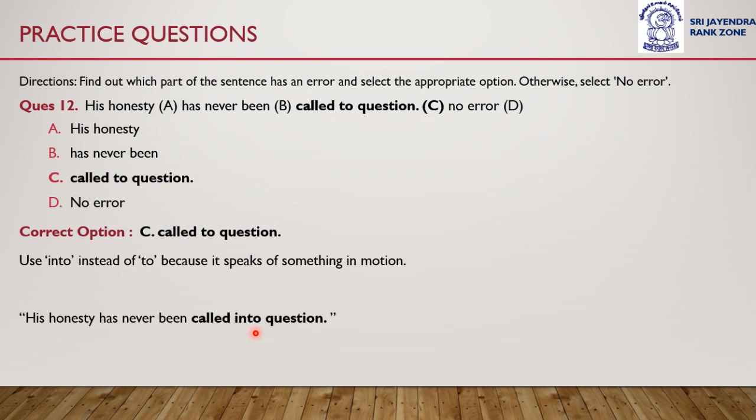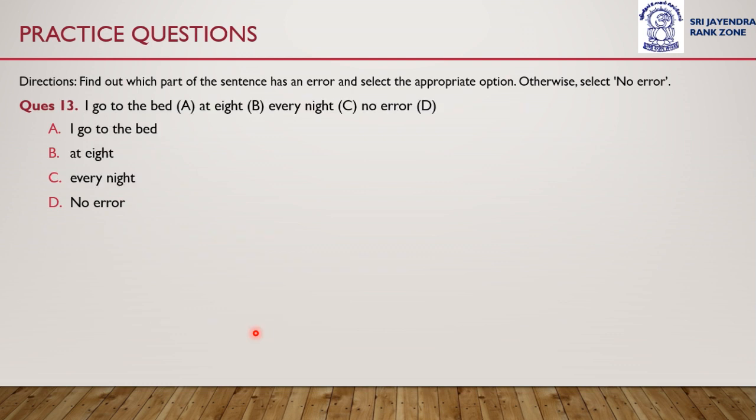Here his honesty is in kind of a motion. His honesty has never been called into question. Option C, that is called to question, is the correct option to question number 12.